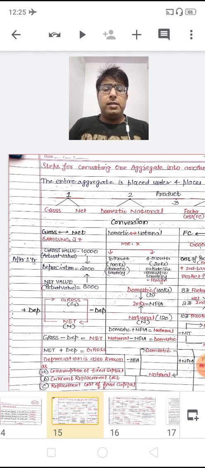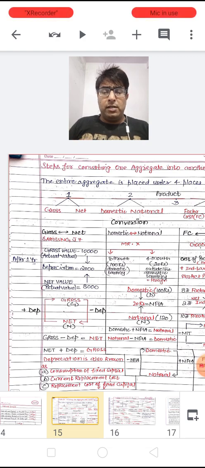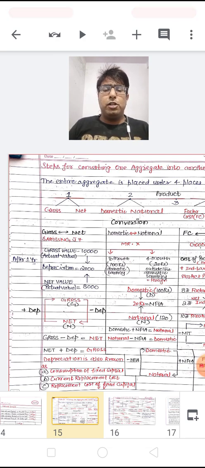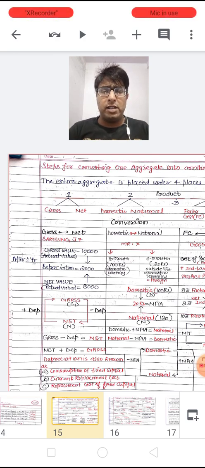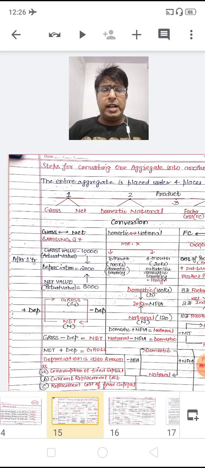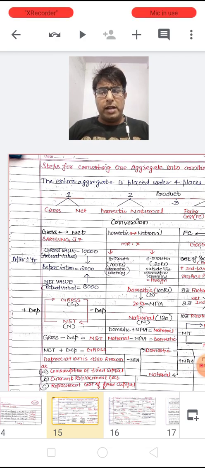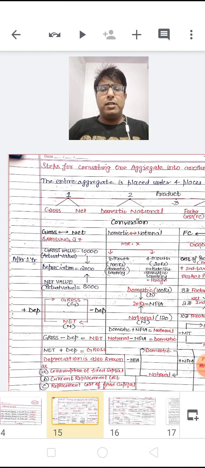These are the various names basically used in place of depreciation, and 99% of the time, dear children, in the numerical questions of national income in the board examination, you will get the value of depreciation by the name of consumption of fixed capital. So don't get confused, the consumption of fixed capital itself is the value of the depreciation.